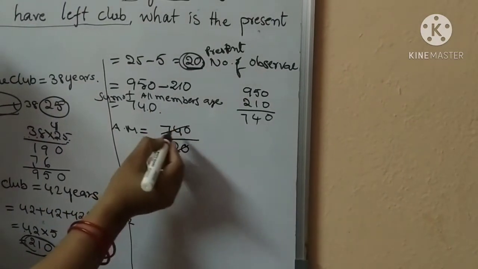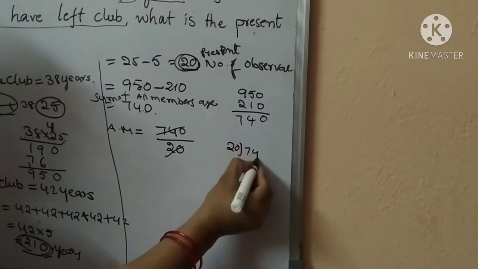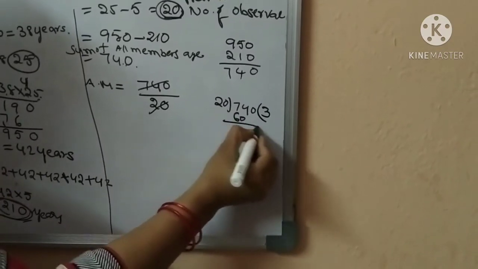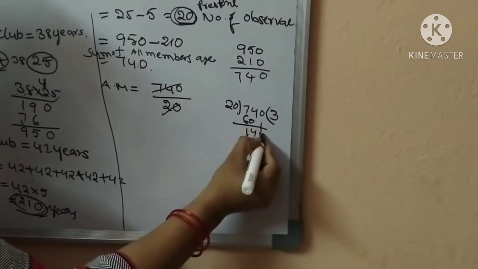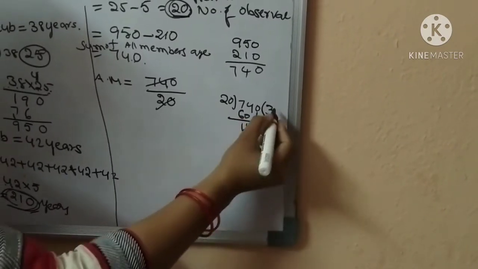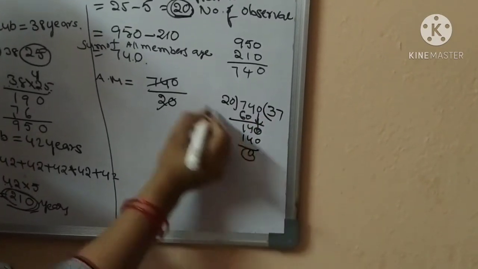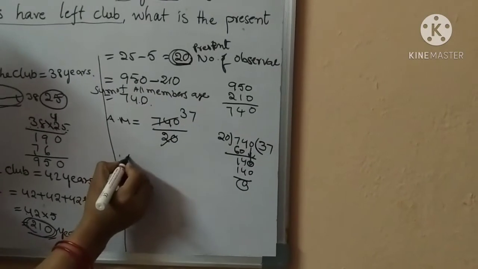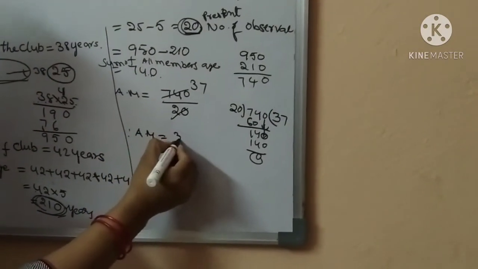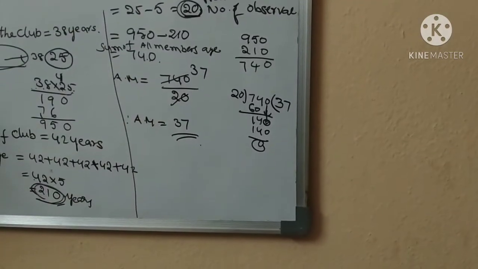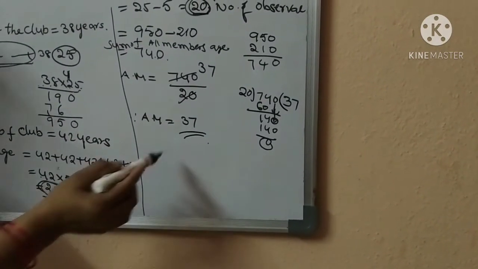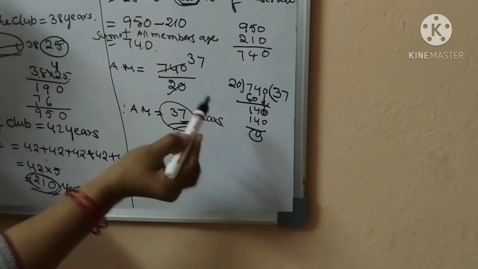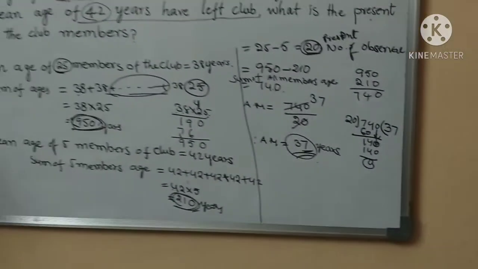So here 740 divided by 20. 3 20s are 60, 7 20s are 140. So it is 37. Therefore, the present age of club members, all 20 members, is 37 years. Okay children, did you understand this problem?